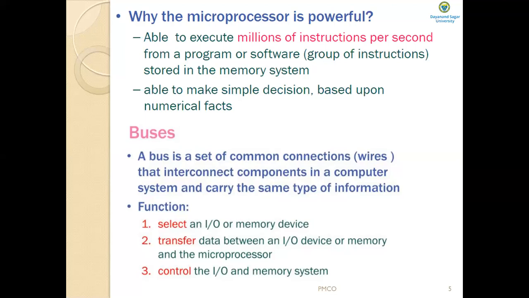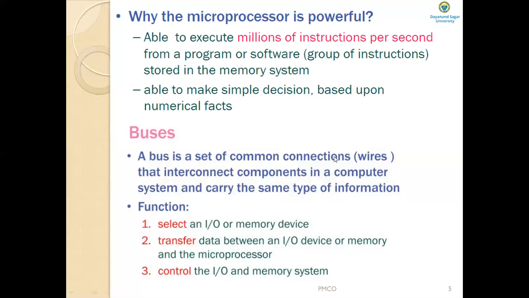Next, another part of this microprocessor based personal computer system is buses. If you refer to the block diagram of the microprocessor based personal computer system, the input device, the output device, the memory, and the microprocessor are all connected together through buses. So what is a bus?